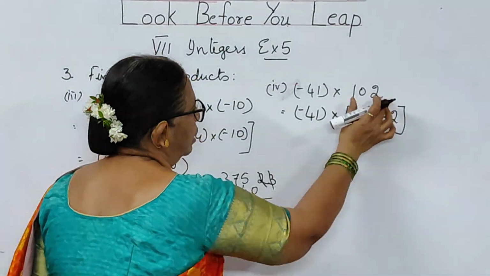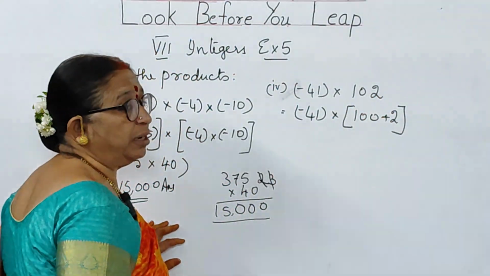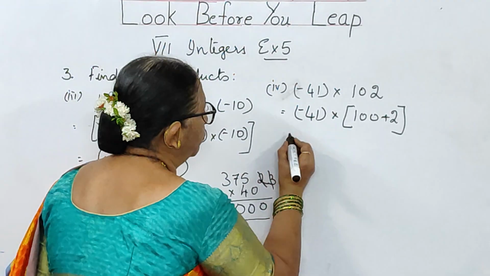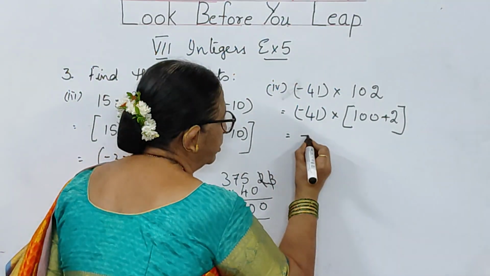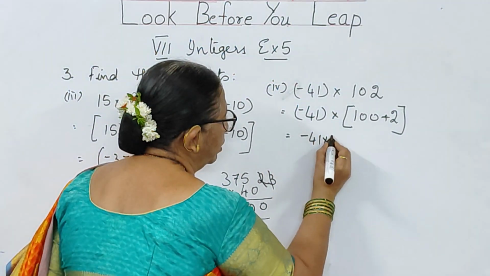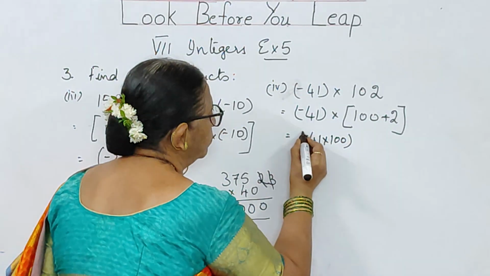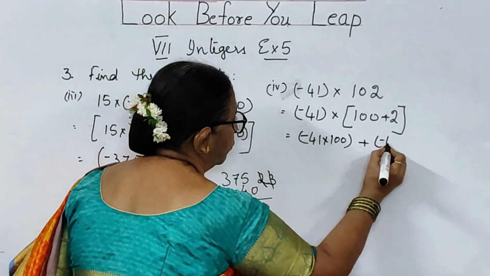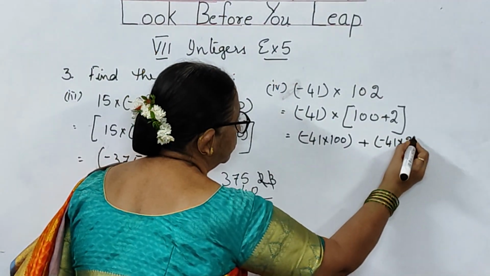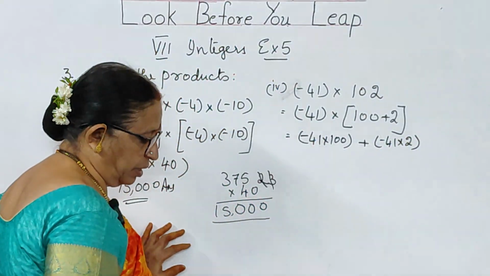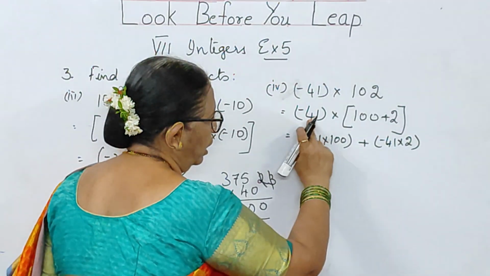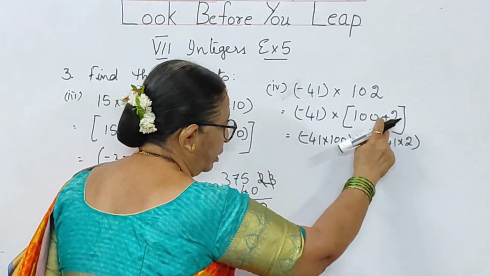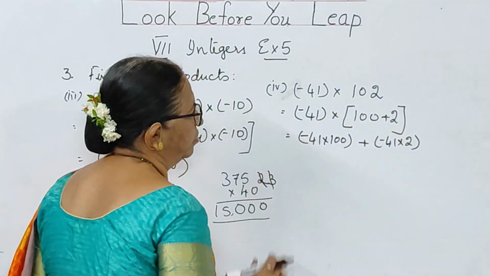What did I do? 100, I have taken it as 100 plus 2. Distributive property, so that it is easy for you to solve. So this becomes minus 41 into 100 and then plus minus 41 into 2. Understood, children? A into B plus C is equal to A into B plus A into C.